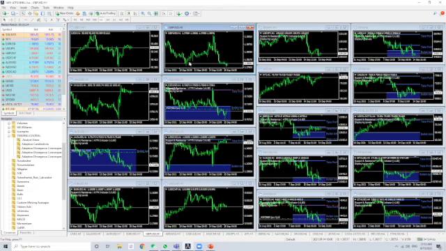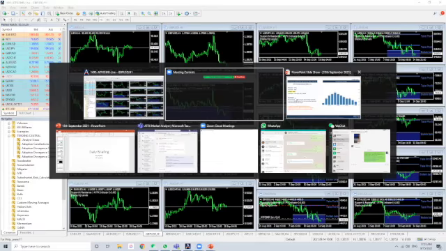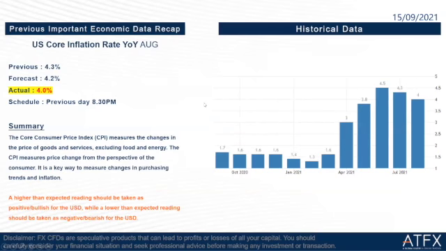Okay, so we go back to our PowerPoint here. Then the next one is US core inflation rate year on year, August. So previous is 4.3%, forecast is 4.2%. The actual is only 4%, which is slightly lower than the forecast. So this is not really good for the USD.